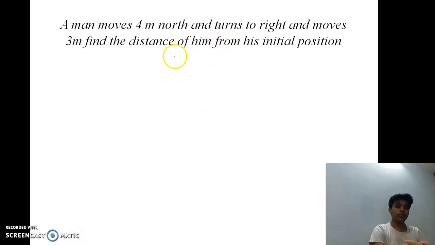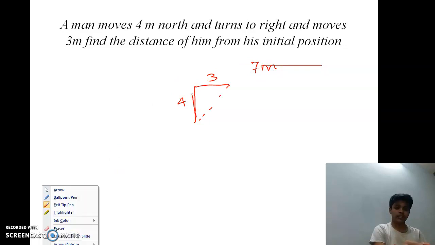A man moves 4 meters north, turns to right and moves 3 meters. Find the distance of him from his initial position. So we need to find this distance. We must not add 4 and 3. When we add 4 and 3, we get 7 meters. But the answer will be wrong. We need to use Pythagoras theorem to solve this.